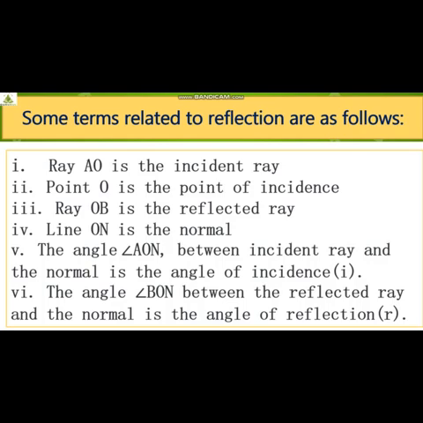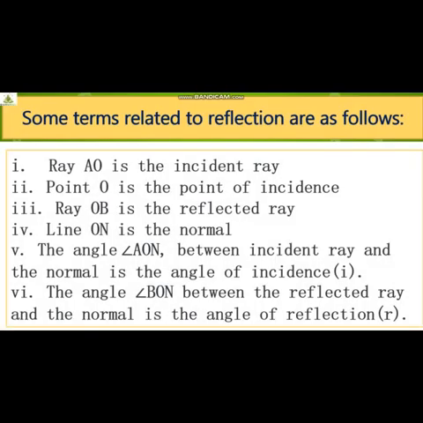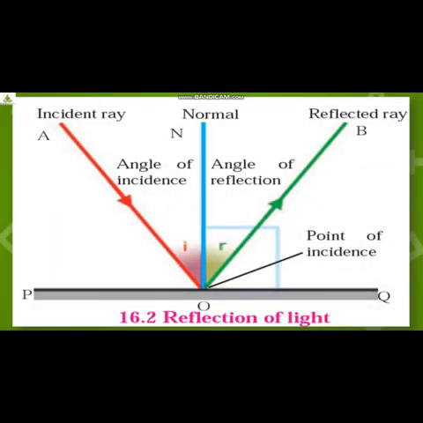The angle AON, students. Let us see where angle AON is. Yes, angle AON, on the left hand side, between the incident ray and the normal, is the angle of incidence. So students, angle AON is called the angle of incidence. Can you see that small i is given in red color? That is the angle of incidence. Understood?